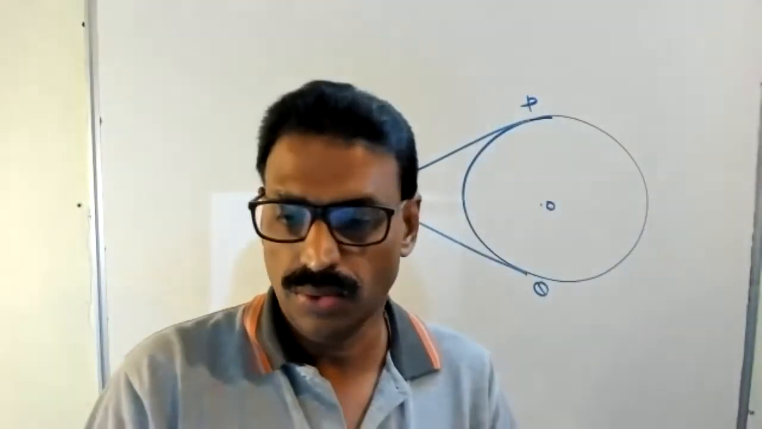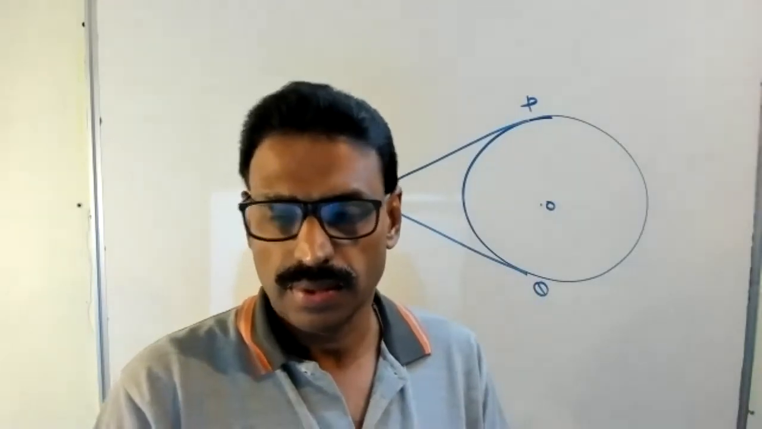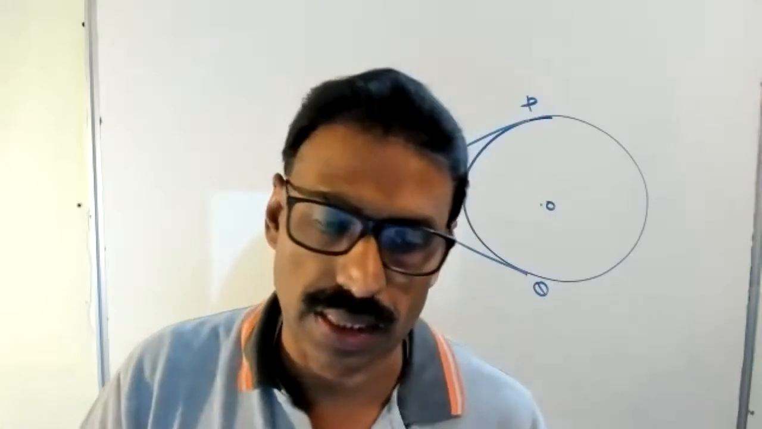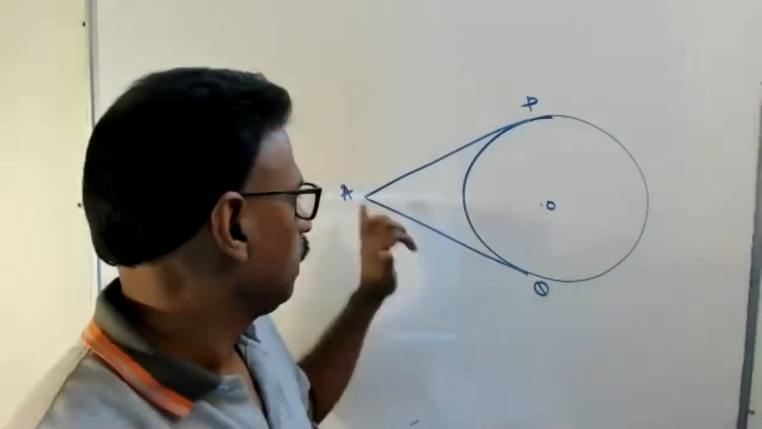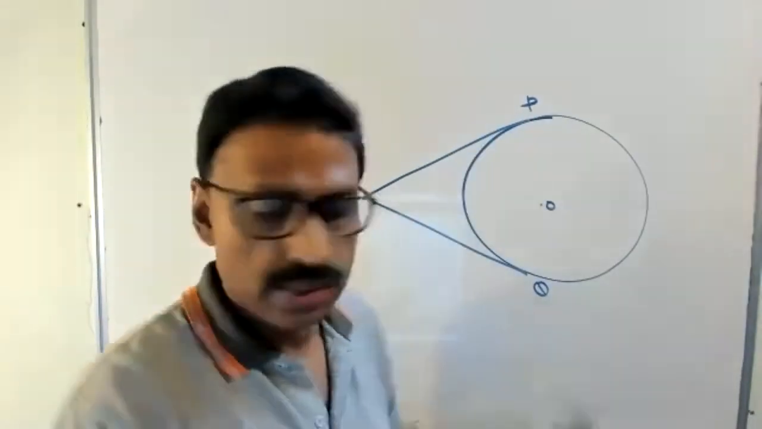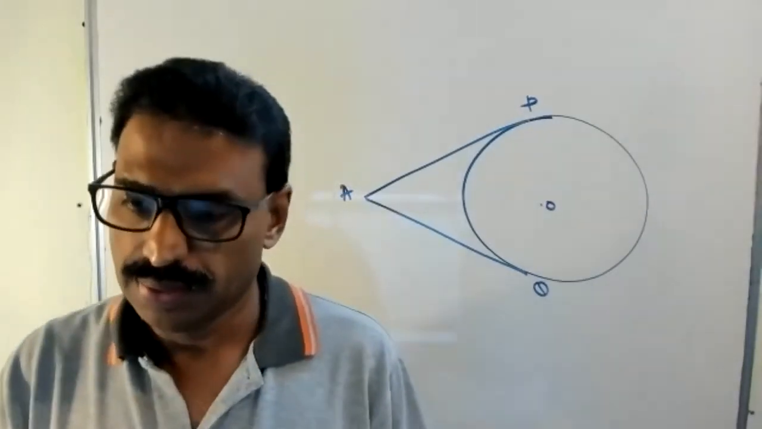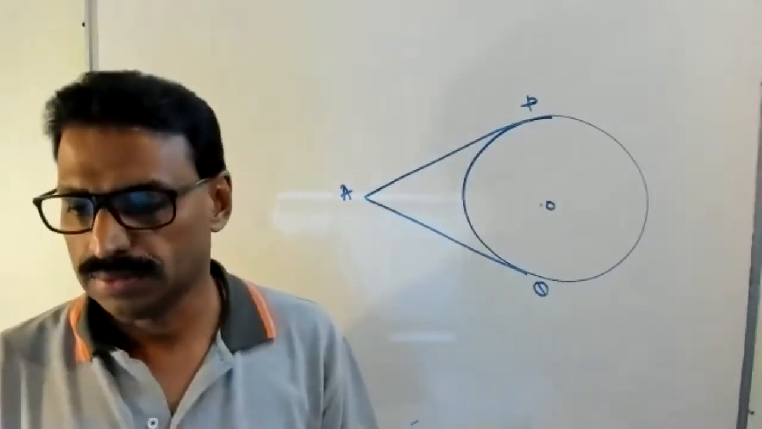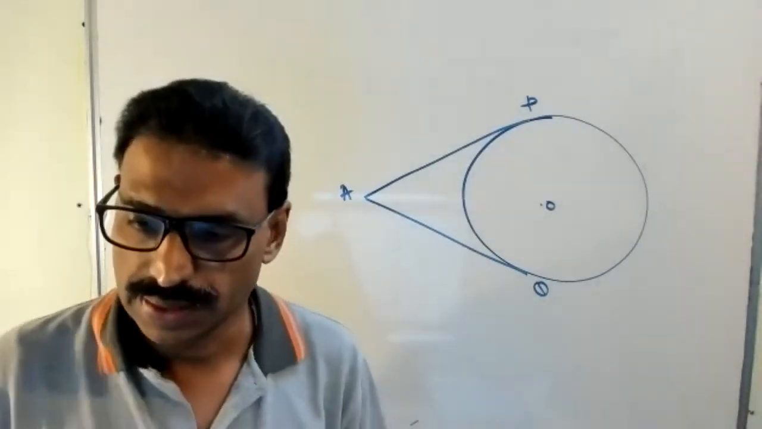Now listen here. Listen all. Theorem understood? What is given? I'll give the complete note. Given is AP and AQ are two tangents. What you have to prove? AP equal to AQ. There is a small construction.